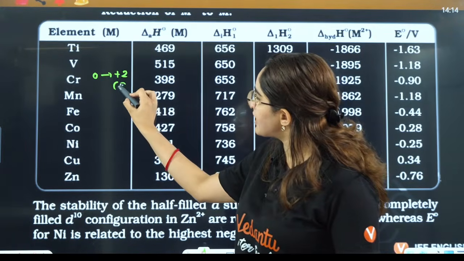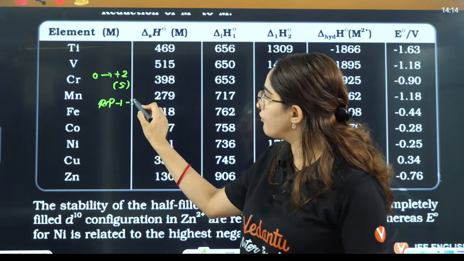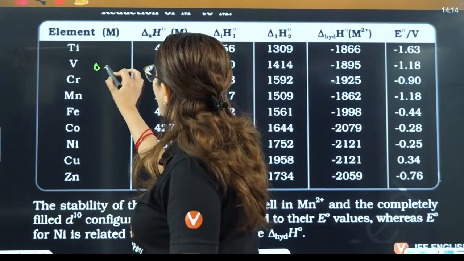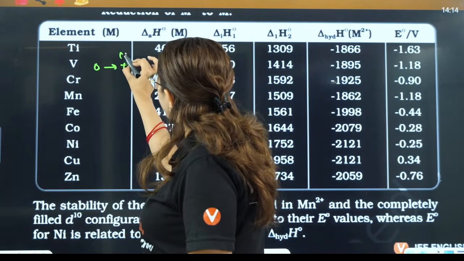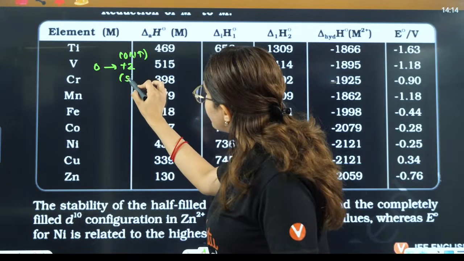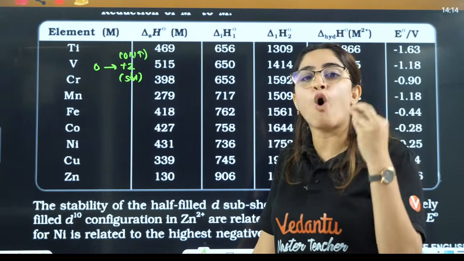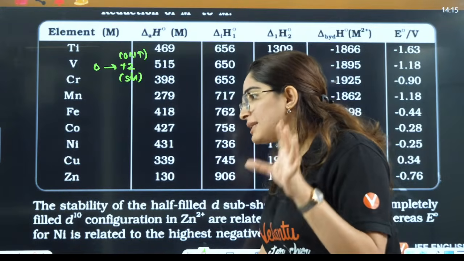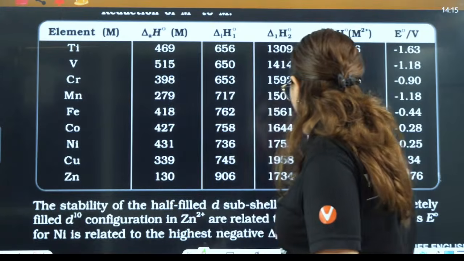If this is stable, that means the reduction potential will be very low, will be negative. It's a simple fact. See, if I am saying this is the 0 oxidation state and this is +2, overall the oxidation number is increasing. That means this defines oxidation. If I say this is stable, after losing 2 electrons it is getting converted to a stable form. That means the oxidation potential is very high, and the reduction potential will be very low, right? So all these things are written here.